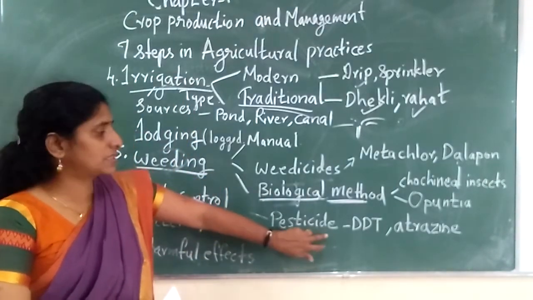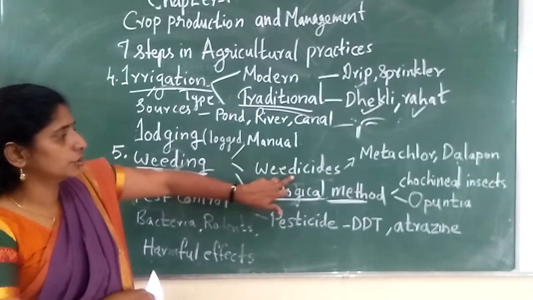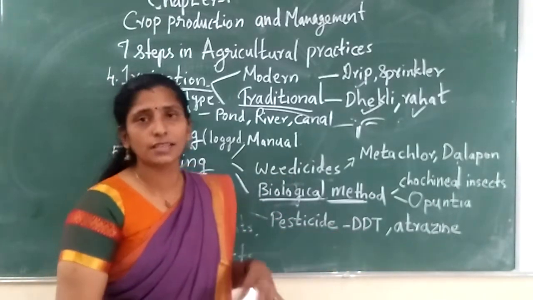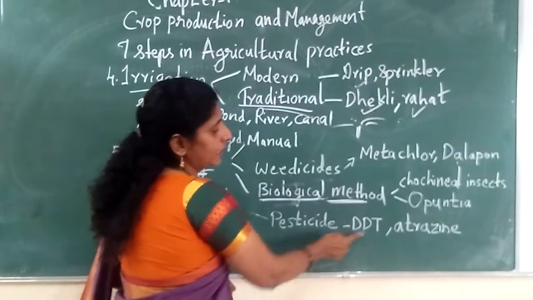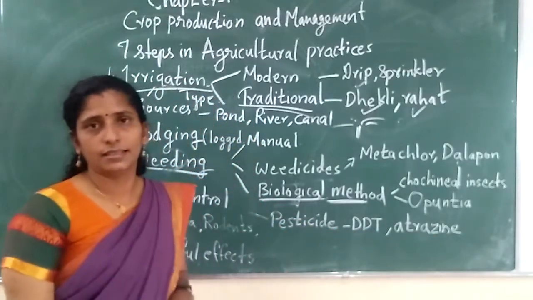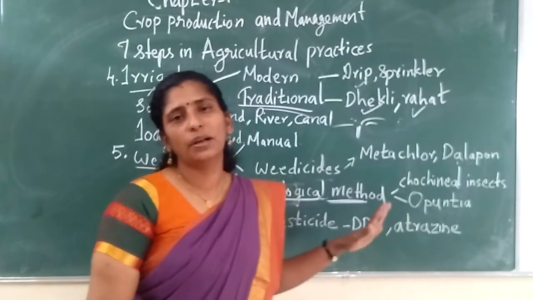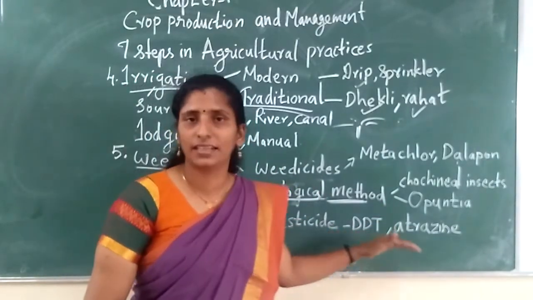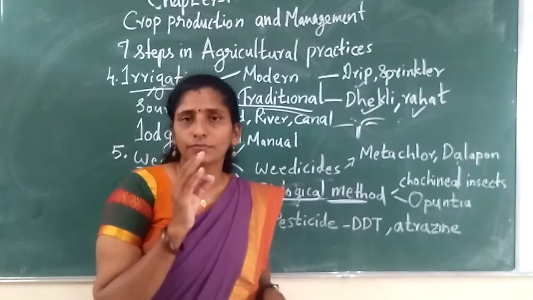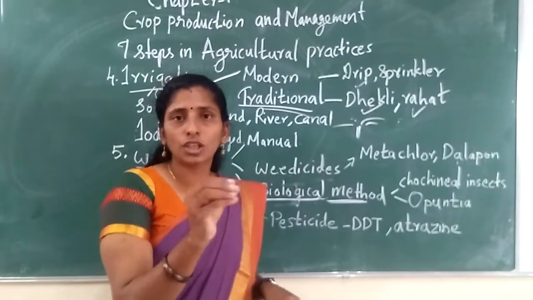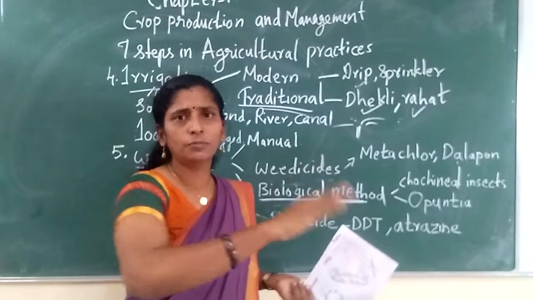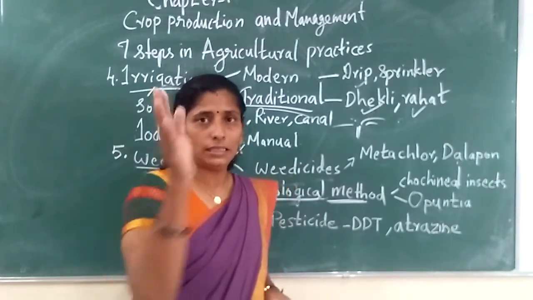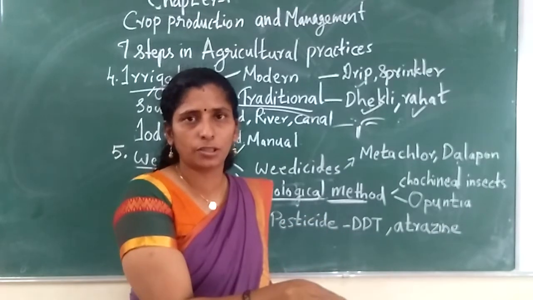And the next one is what? Using chemicals. Pesticide. Weedicide is to remove weeds, pesticide is to remove pests. So they are using some chemicals, for example, DDT and atrazine. But it is very bad. If you are using this DDT and atrazine, DDT will dissolve in water and may enter into the fruits or vegetables that are growing.